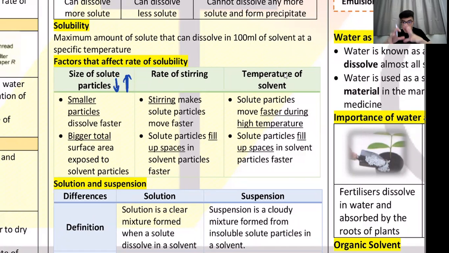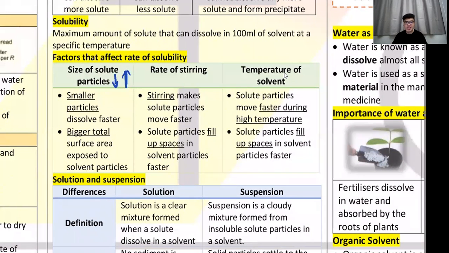Sometimes you see chocolate cake, there's this white colored powder outside. That's the icing sugar. And then the one you put in your coffee, the one your mom uses to make dessert or cooking, those are the coarse, big chunk sugar. So which one will dissolve faster? Of course, the icing sugar, because icing sugar is smaller. So the smaller the size, the faster they dissolve. It's like your chicken, cook one big piece, hard to cook, but you chop it, very easy to cook. So the smaller the size, the higher the solubility.